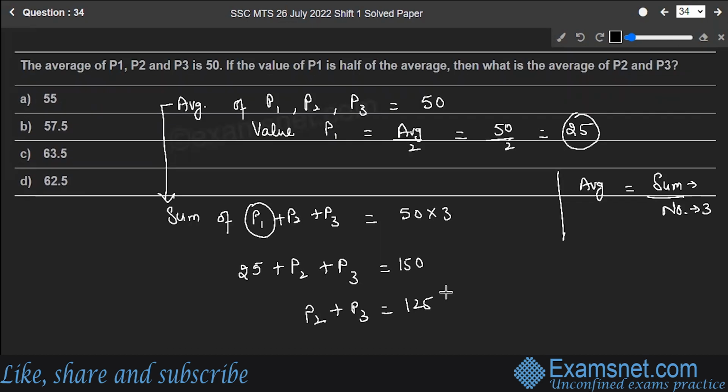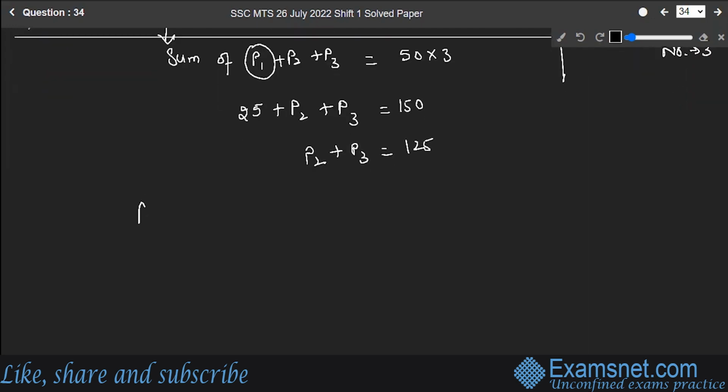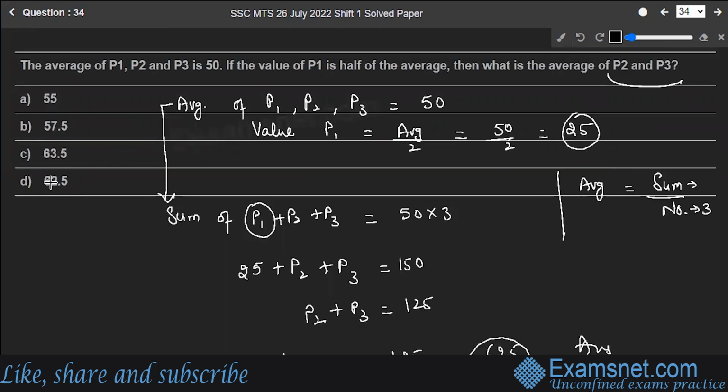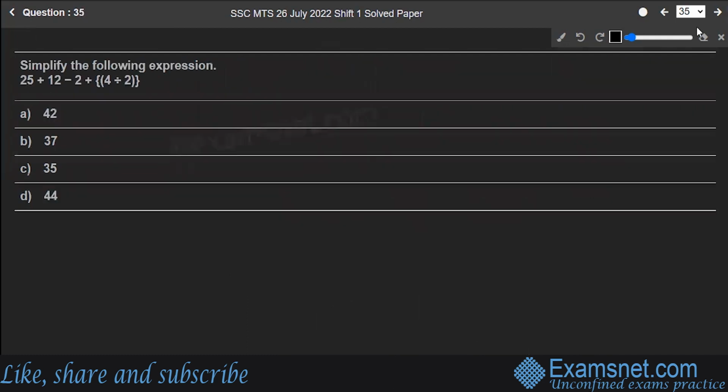Now you just have to find out the average of P2 and P3. Average of P2 and P3 is equal to 125 by 2, which is equal to 62.5. So that is your answer. Let's check with the options. Option D is the correct answer to the question. Hope you are clear. Next is question number 35.